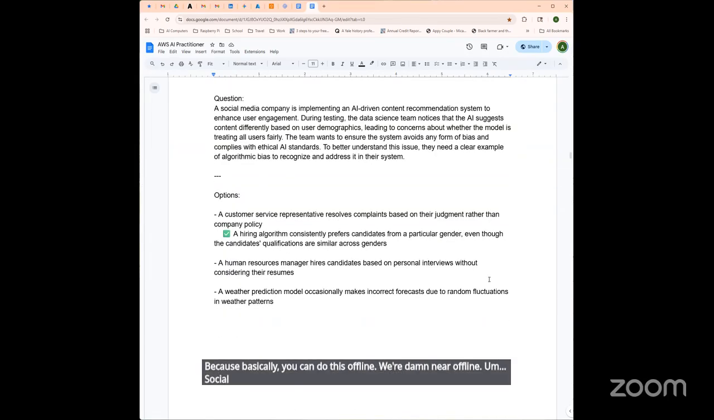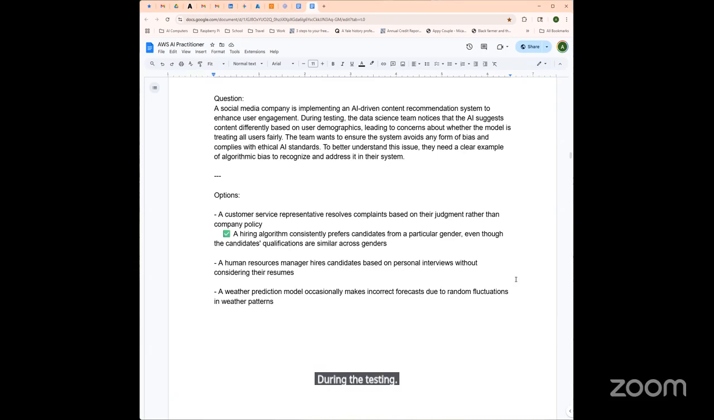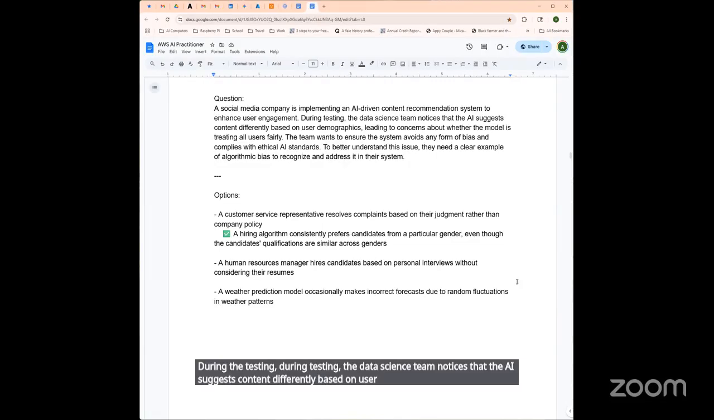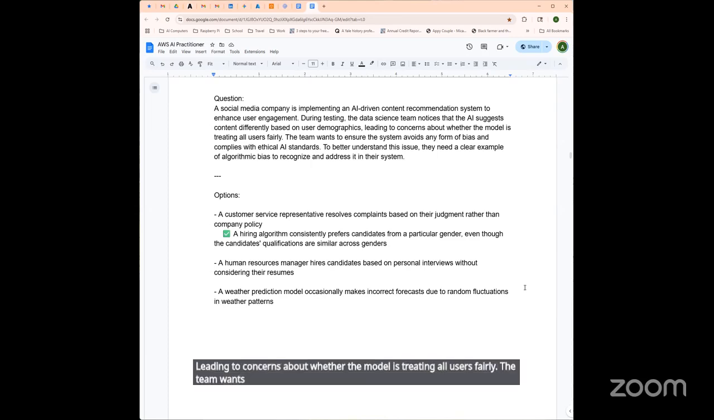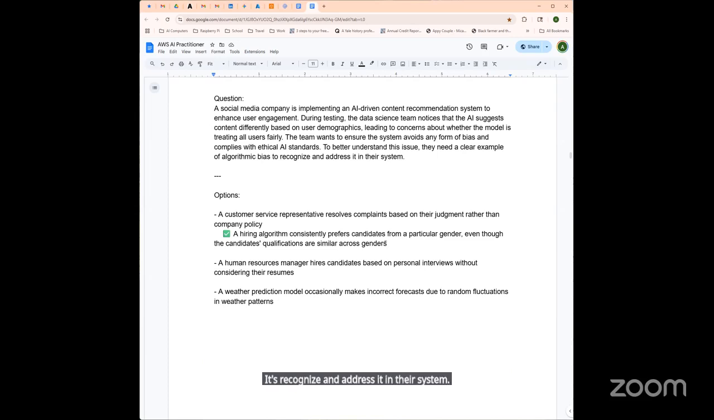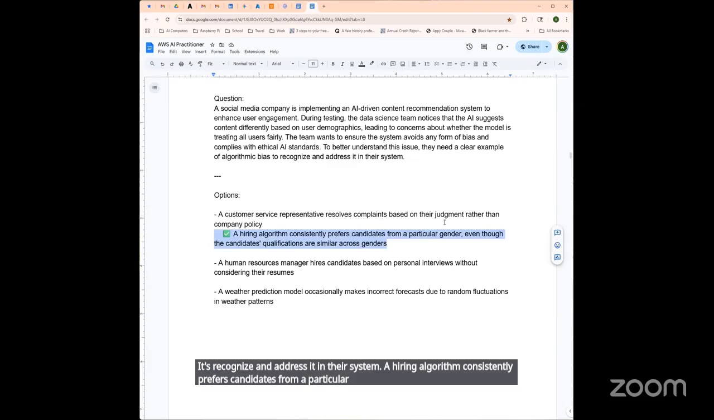A social media company is implementing an AI-driven content recommendation system to enhance user engagement. During testing, the data science team notices that the AI suggests content differently based on user demographics, leading to concerns about whether the model is treating all users fairly. The team wants to ensure the system avoids any form of bias and complies with ethical AI standards. To better understand this issue, they need a clear example of algorithmic bias to recognize and address it in their system. A hiring algorithm consistently prefers candidates from a particular gender, even though the candidates' qualifications are similar across genders.